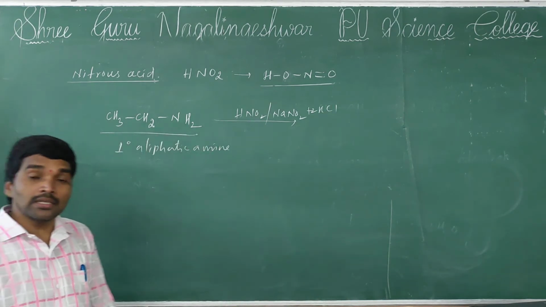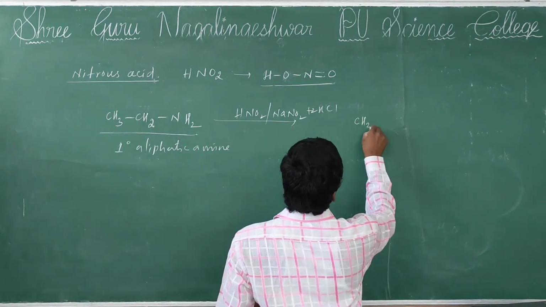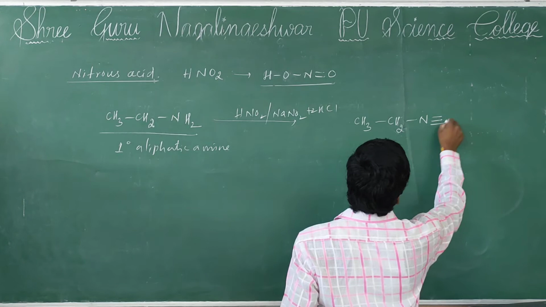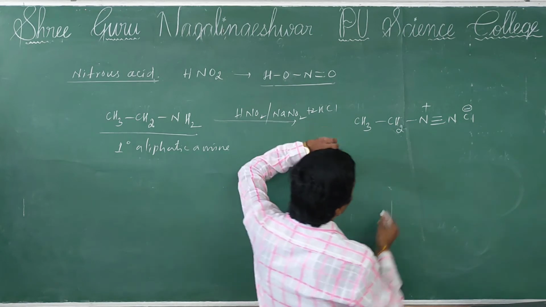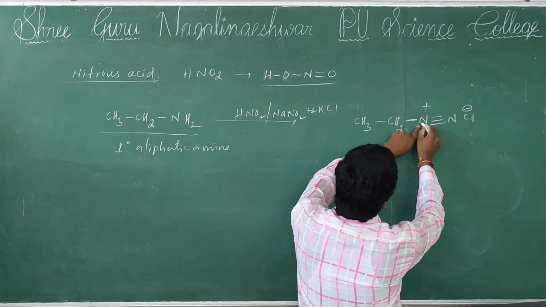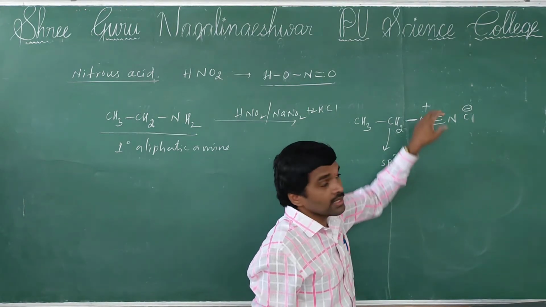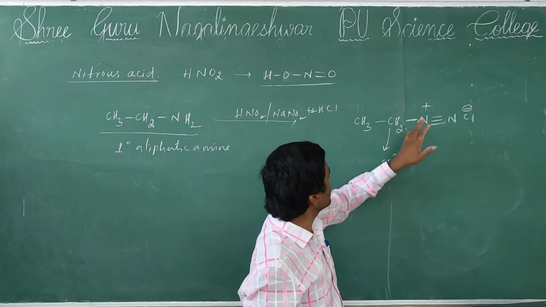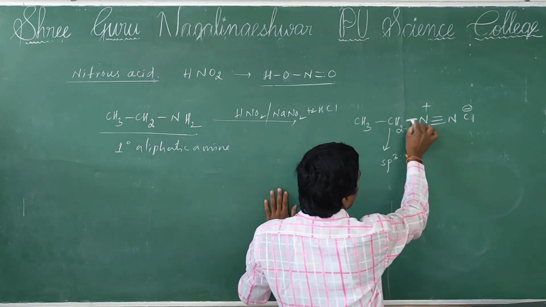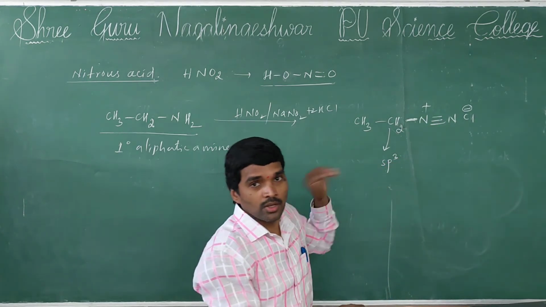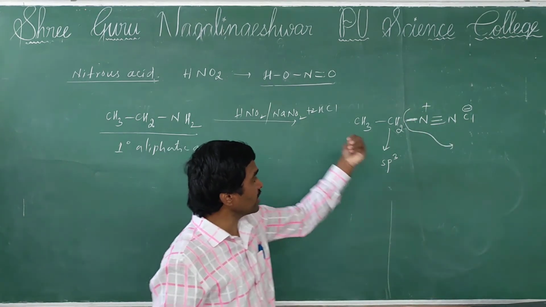So aliphatic primary amine does not form the diazonium group. Why? Because if it forms a diazonium group, in the diazonium group this nitrogen is attached to an sp3 hybridized carbon. So here the diazonium group is least stable. In this condition, this bond attached to the sp3 hybridized carbon is very weak and cleaves quickly. So that's why it is not formed.